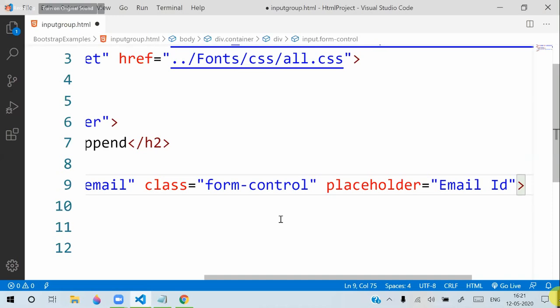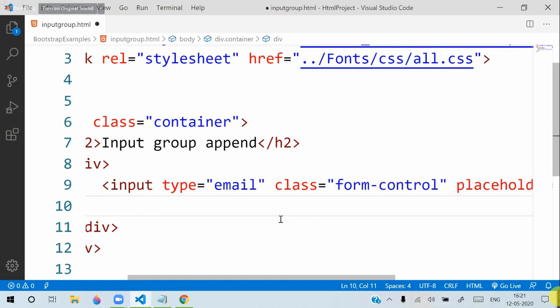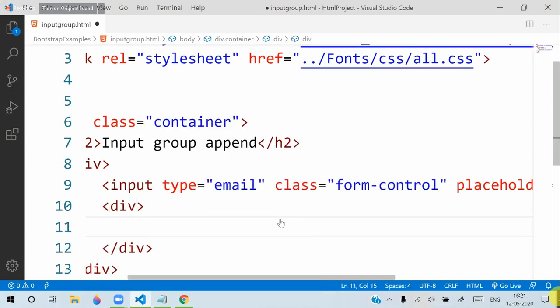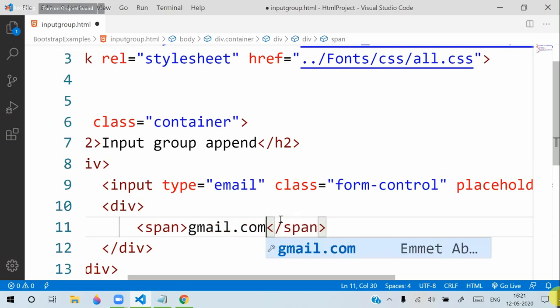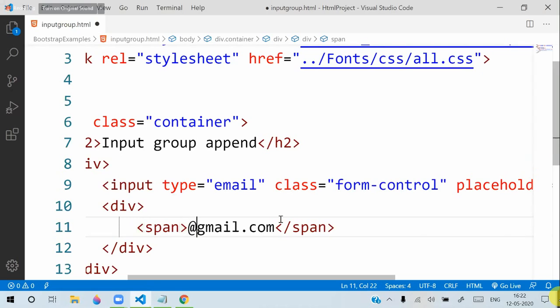After that text box, I'm adding another div, and I will keep a span, and here I will say gmail.com.